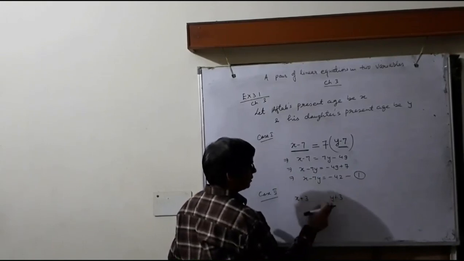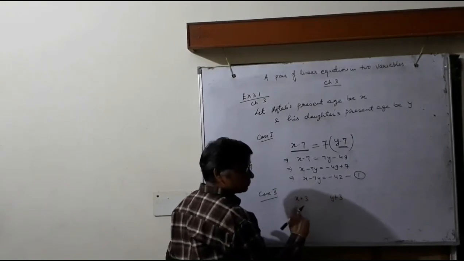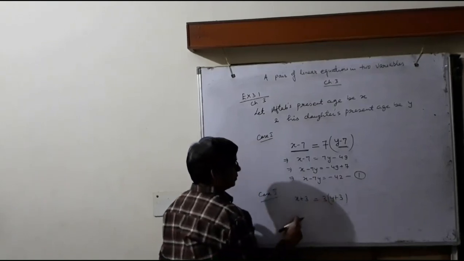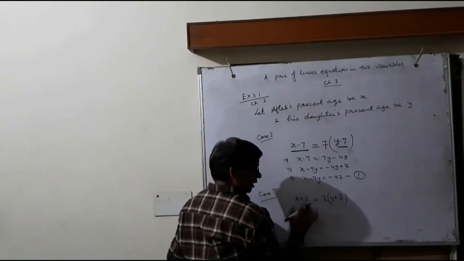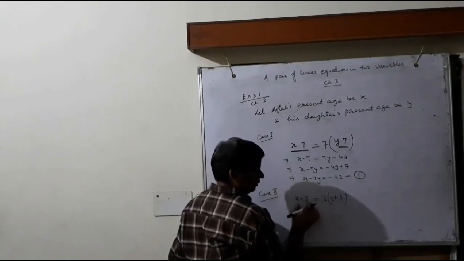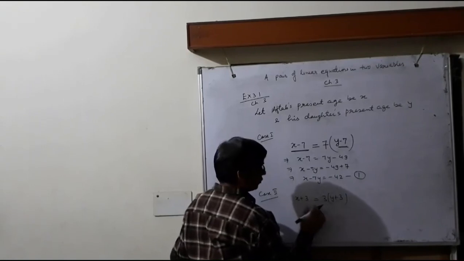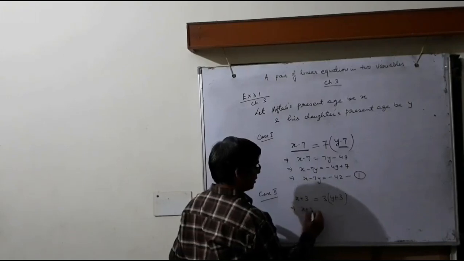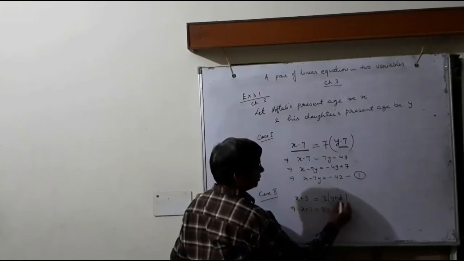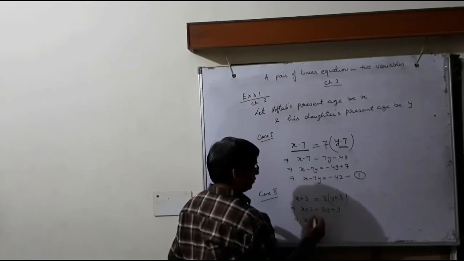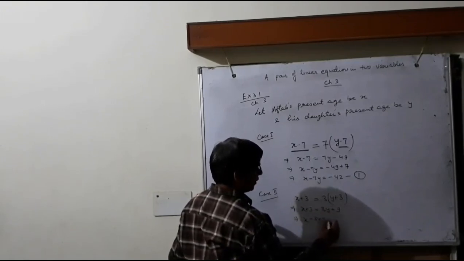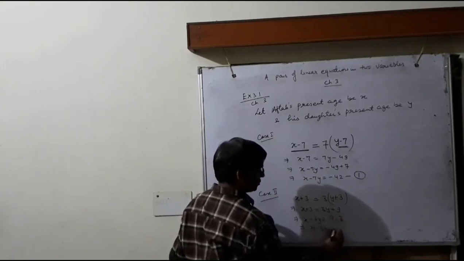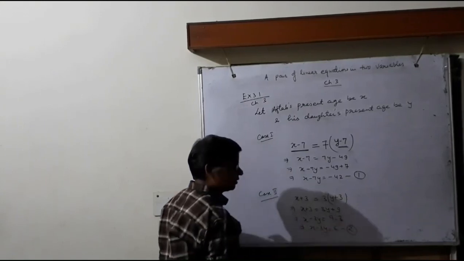At this time Aftab is 3 times as old, so we multiply the daughter's age by 3: x plus 3 equals 3y plus 9. Shift 3y and shift 3: x minus 3y equals 6. This is equation number 2.